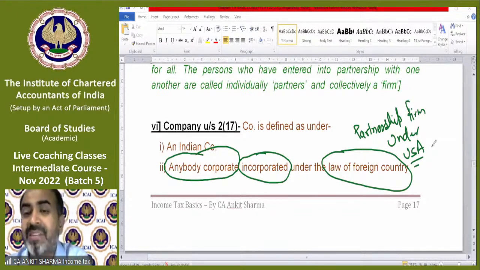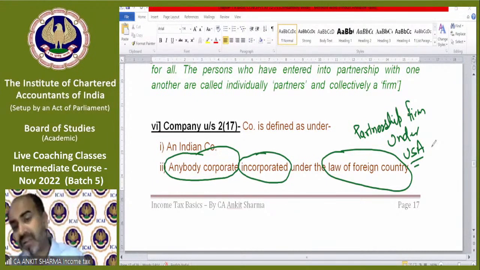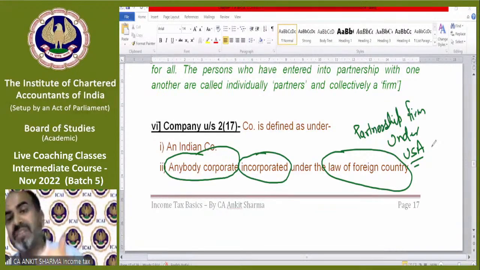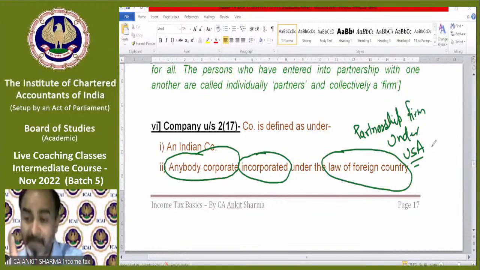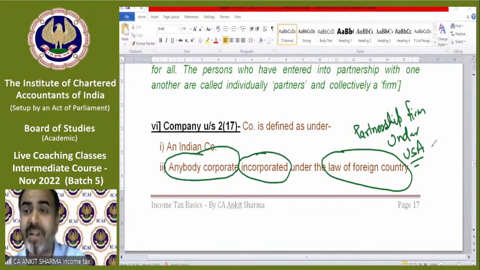Or imagine there is a trust which has been registered in the USA. Now, if there is a partnership firm registered in the USA and it starts business in India, it's a partnership firm as per the USA. But let me tell you, under the Indian Income Tax Act, that partnership firm will be treated as a company.